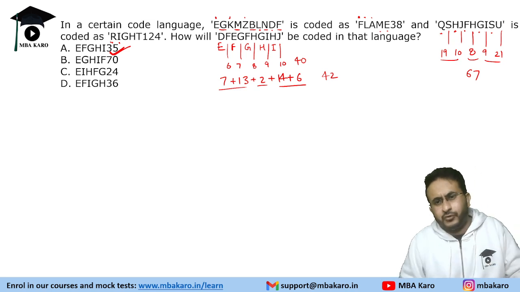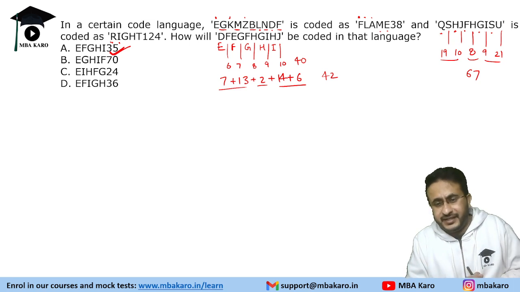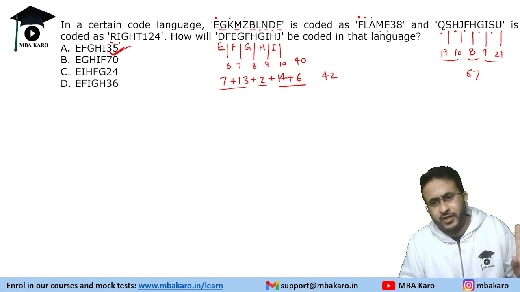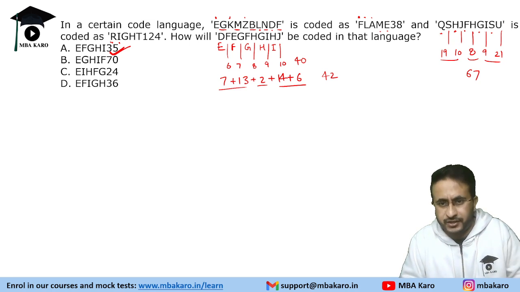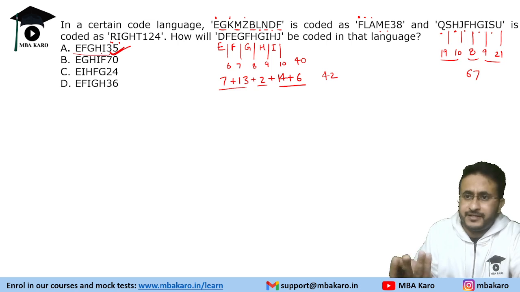See, ultimately, you have to crack the exam, right? You need not get everything accurately right. Like, for example, in one of the questions we did on blood relations, the first option was making sense, so there was no need to check other options. Here also, only one option gives you EFGHI, mark it.